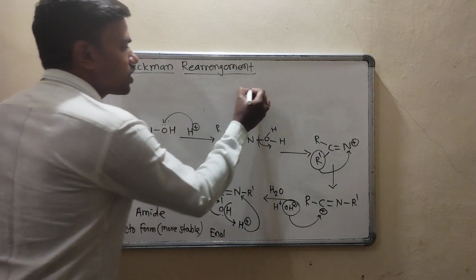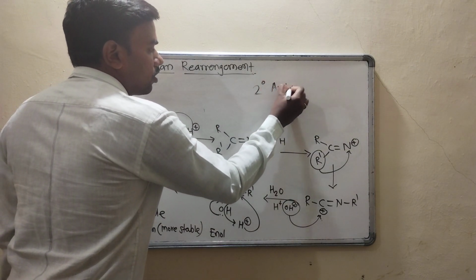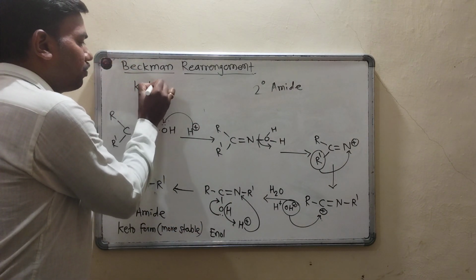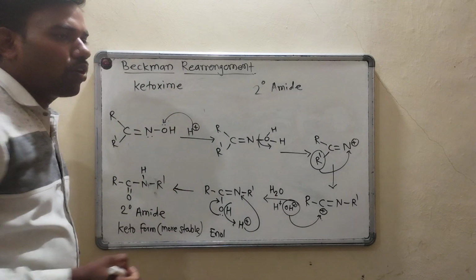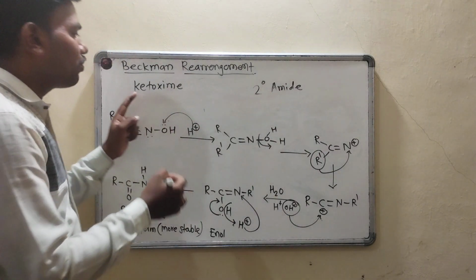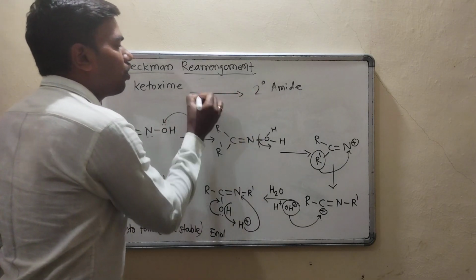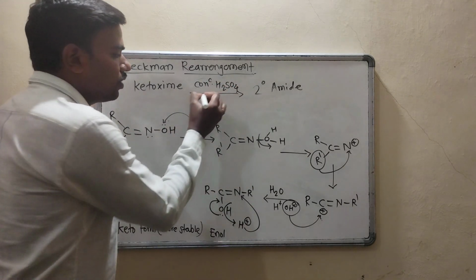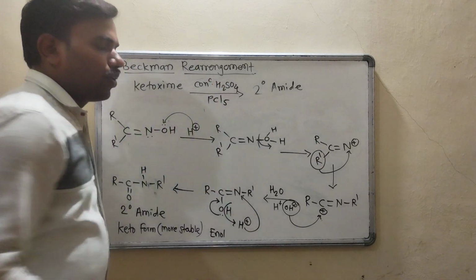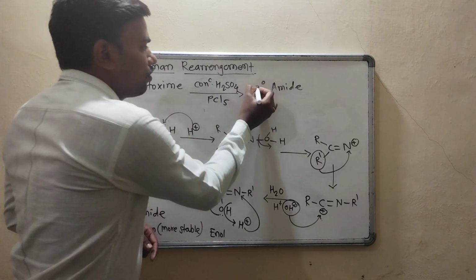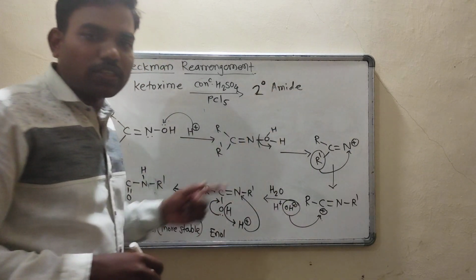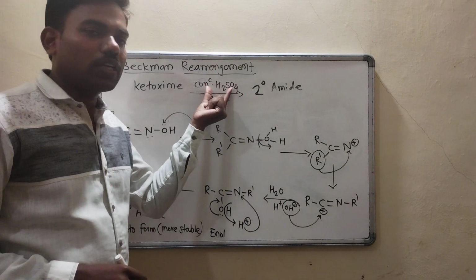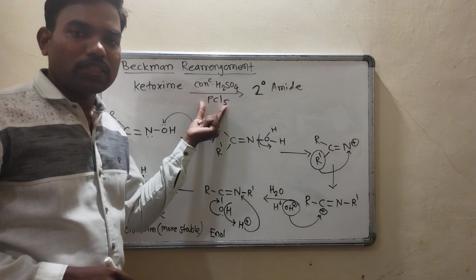Formation of secondary amide will take place from the ketoxime in presence of concentrated H2SO4 and PCl5. So formation of 2-degree amide or secondary amide from the ketoxime in presence of concentrated H2SO4 and PCl5.